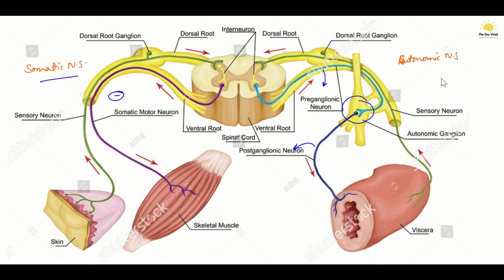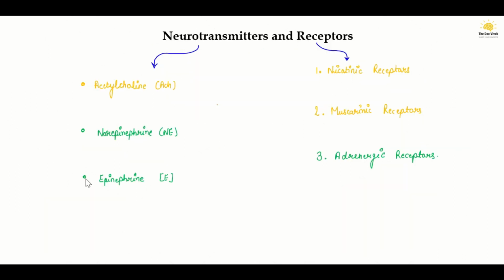As we discussed the differences between the autonomic nervous system and the somatic nervous system, now let's move towards the neurotransmitters of the autonomic nervous system and the receptors which act in it.